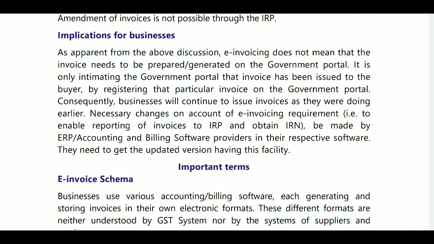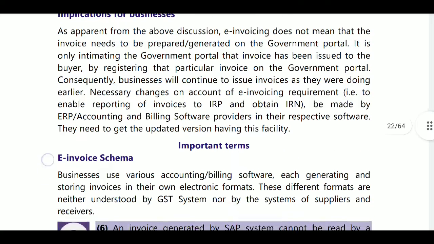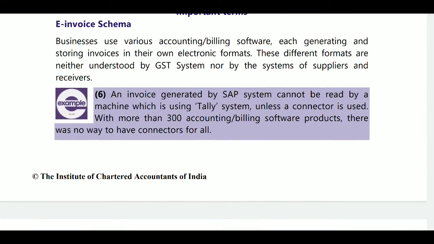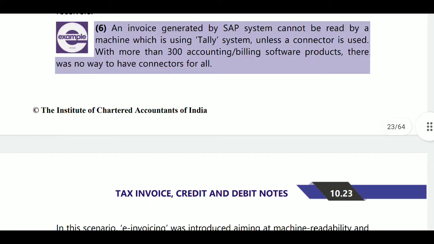For example, an invoice generated by a SAP system cannot be read by a machine which is using a Tally system unless a connector is used, with more than 300 accounting billing software products. There is no way to have connectors for all.